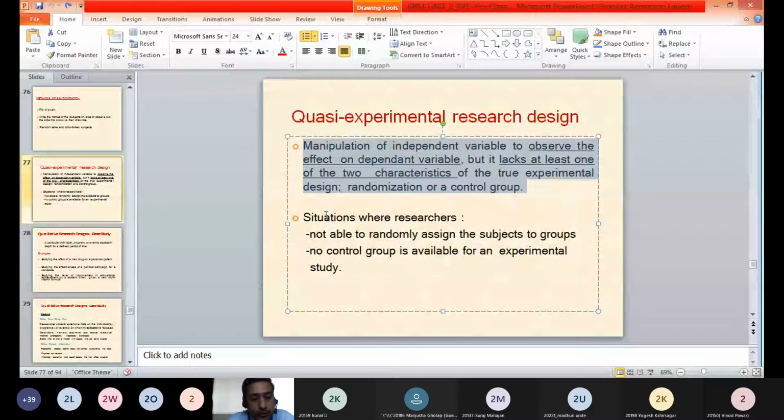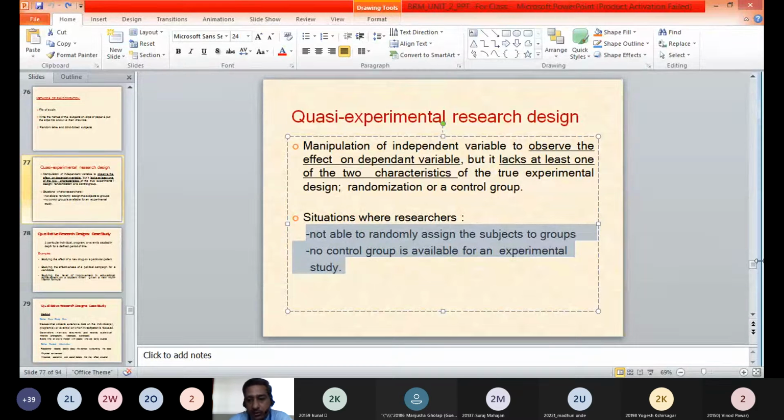This quasi experimental design is used in different situations where researchers are not able to randomly assign the subjects or the participants into different groups. That is one of the situations. In another situation, the researcher does not have a control group, a control group is not available for the study. In these types of situations, this quasi experimental design is used.